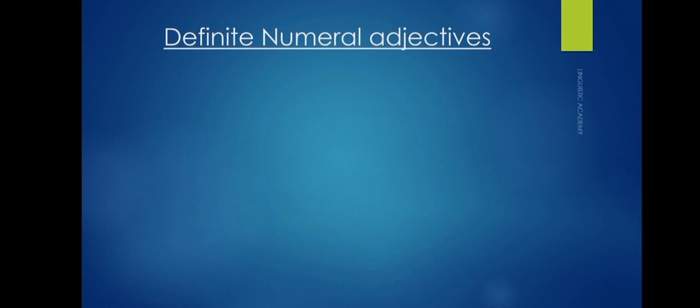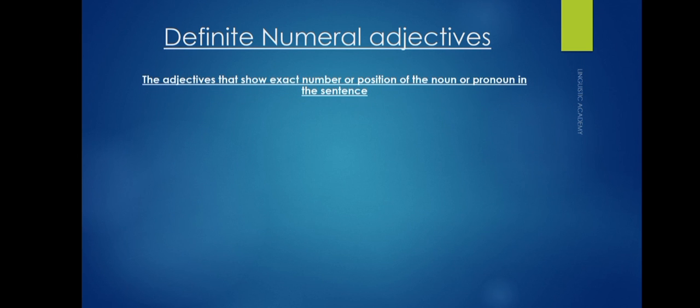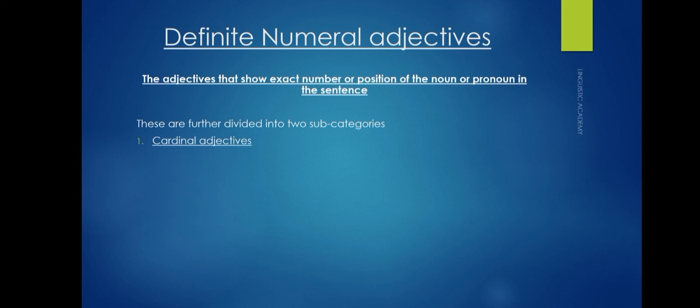Definite numeral adjectives are the adjectives that show the exact number or position of the noun or pronoun within a sentence, like 1, 2, 3 or first, second, third. These definite numeral adjectives are further divided into 2 categories. Number 1 is cardinal adjectives. Cardinal adjectives are the ones that provide numbers directly in a sentence, like 1, 2, 3, etc.